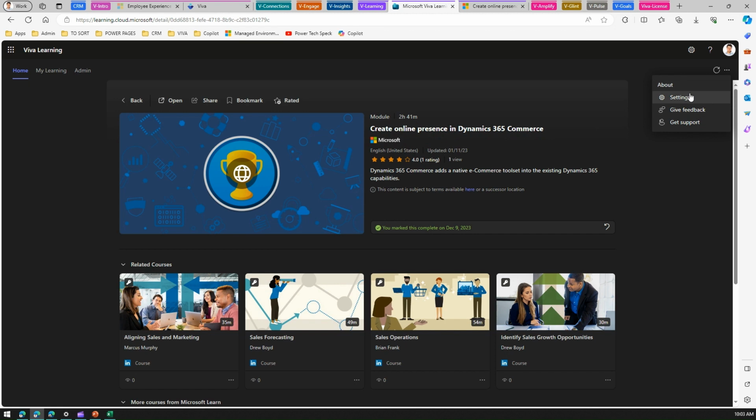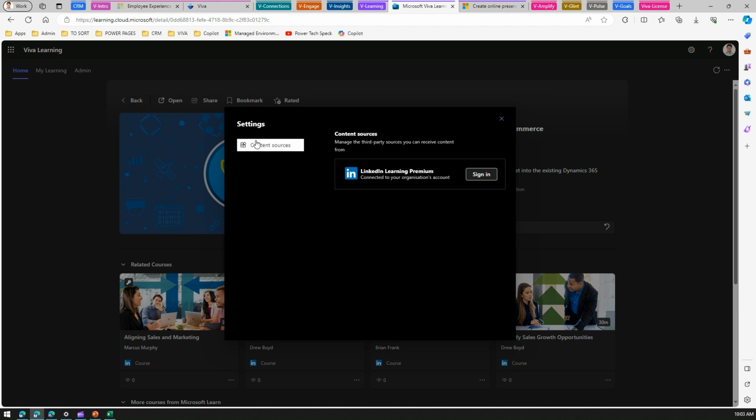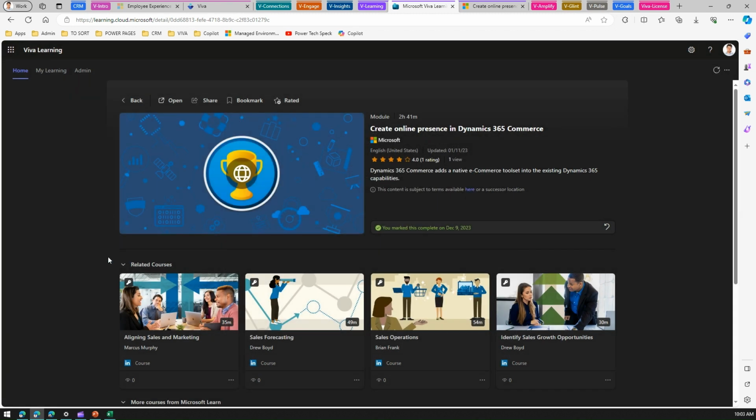And here, if you click on settings, you can go to settings, give feedback, get support. If you click on settings, it will list down the content sources. If you have a LinkedIn Premium account, you can click on sign in, and then LinkedIn Learning Premium content will get projected in this particular My Viva Learning application as well.